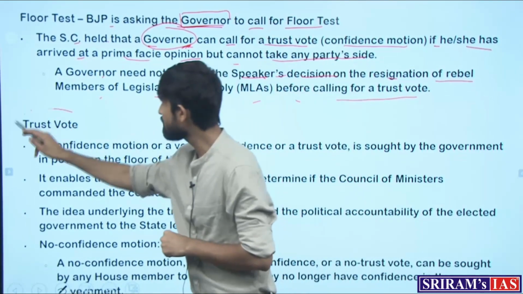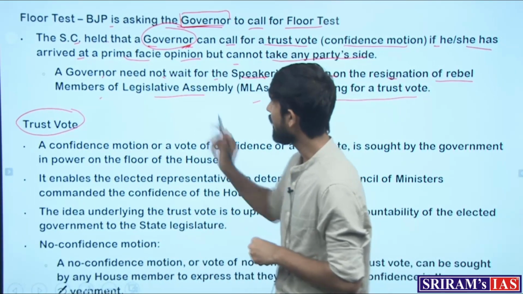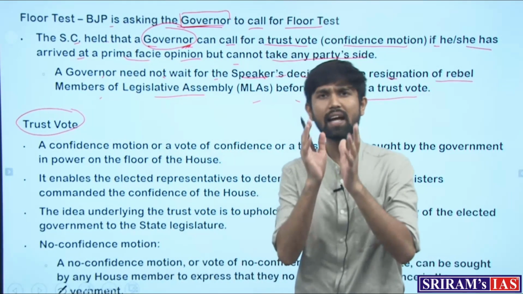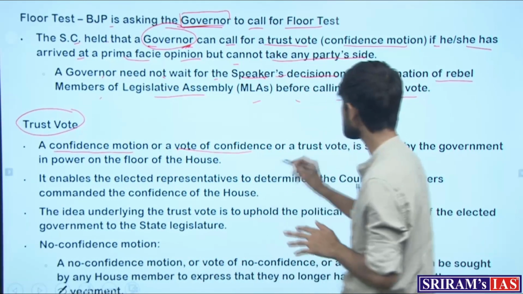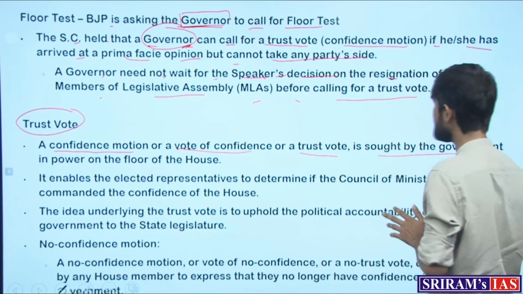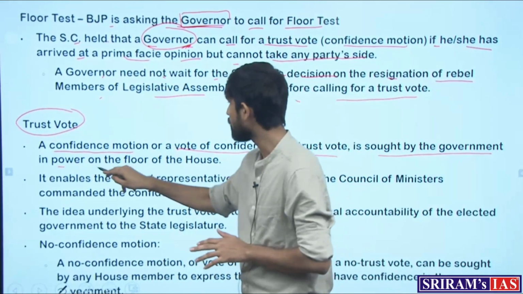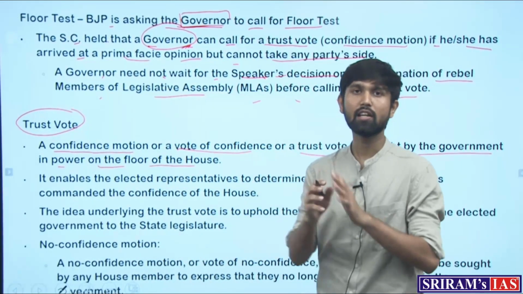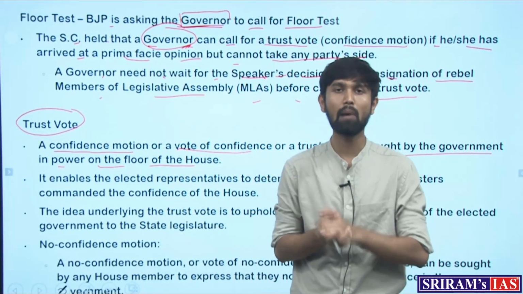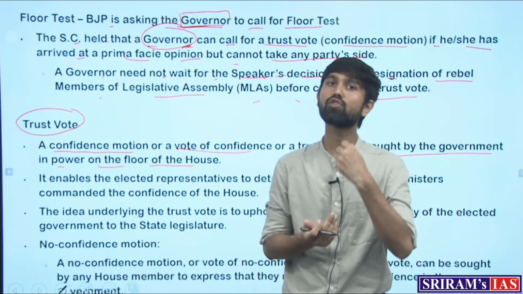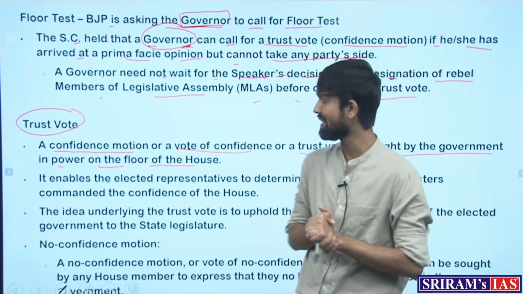So in this manner, what is the trust vote? A trust vote or a floor test is nothing but a confidence motion or a vote of confidence, sought by the government in power on the floor of the house. It is basically a motion where they are required to show their majority or show their strength in the house.